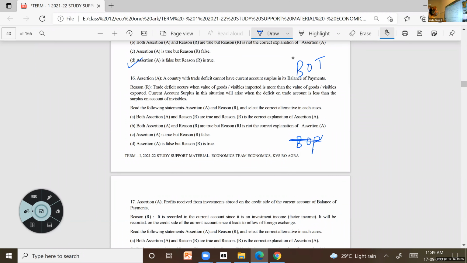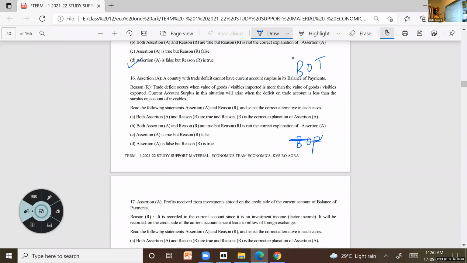They are telling that if balance of trade is deficit, we cannot have current account surplus. But just think that other unilateral transfers and factor incomes, if they are more, then there is a chance that we can have current account surplus. The second one, what they have given, is correct.